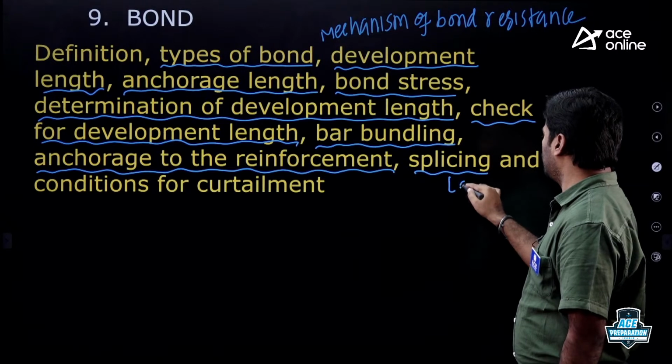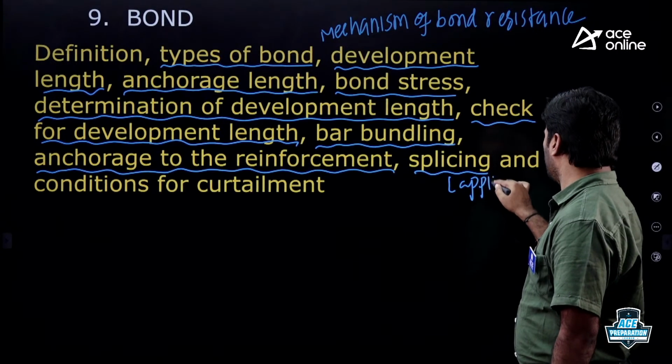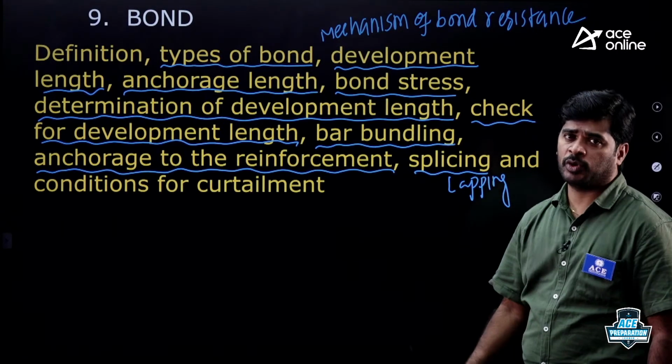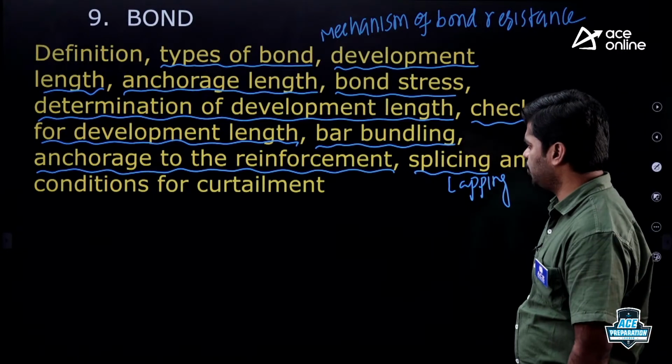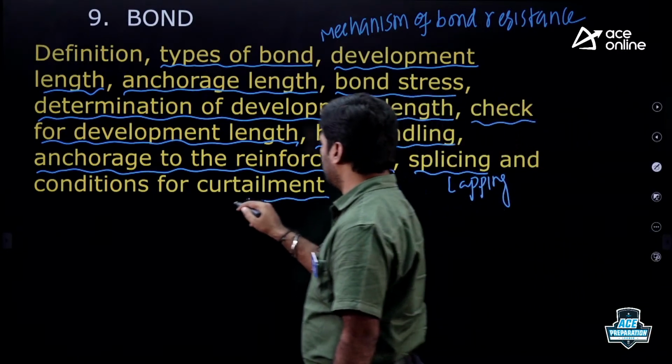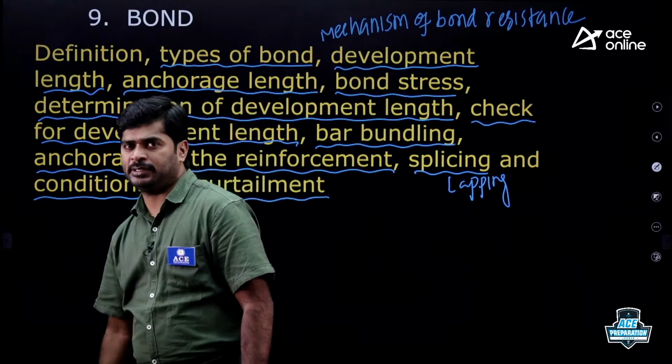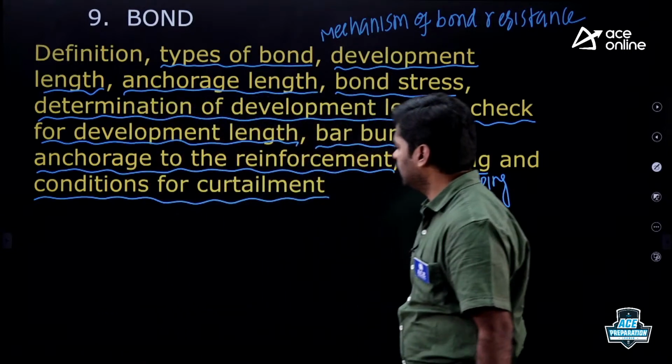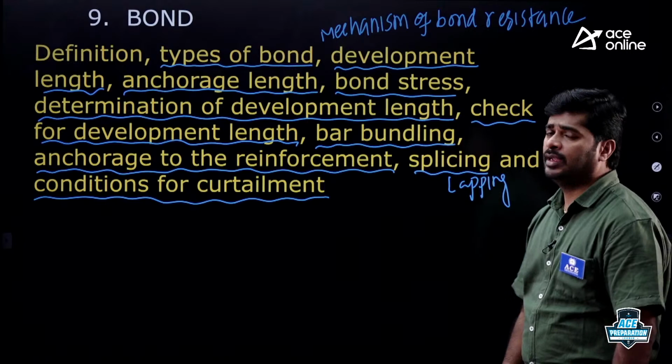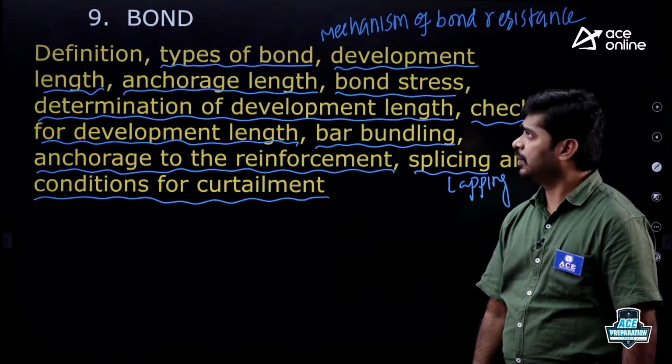Even lap length will come under splicing, very, very important from the GATE point of view as well as from the ESE point of view. Then coming to the conditions for curtailment. Conditions for curtailment, most important from the ESE point of view.